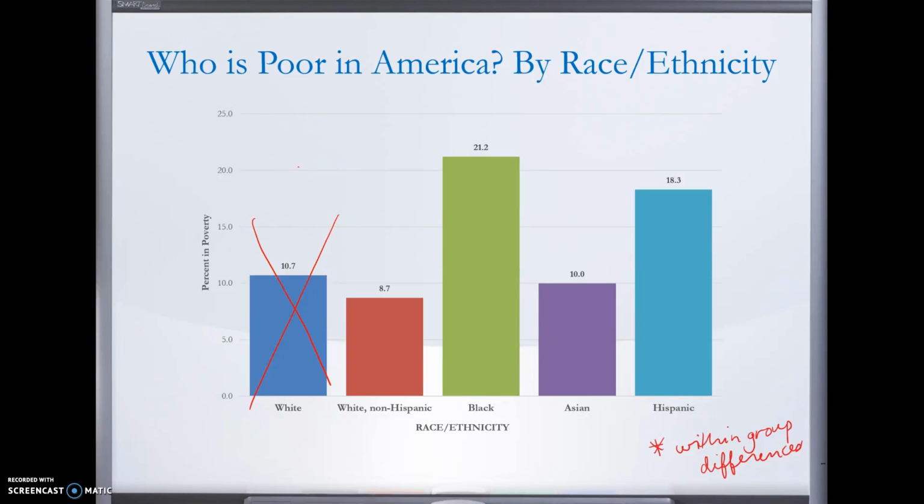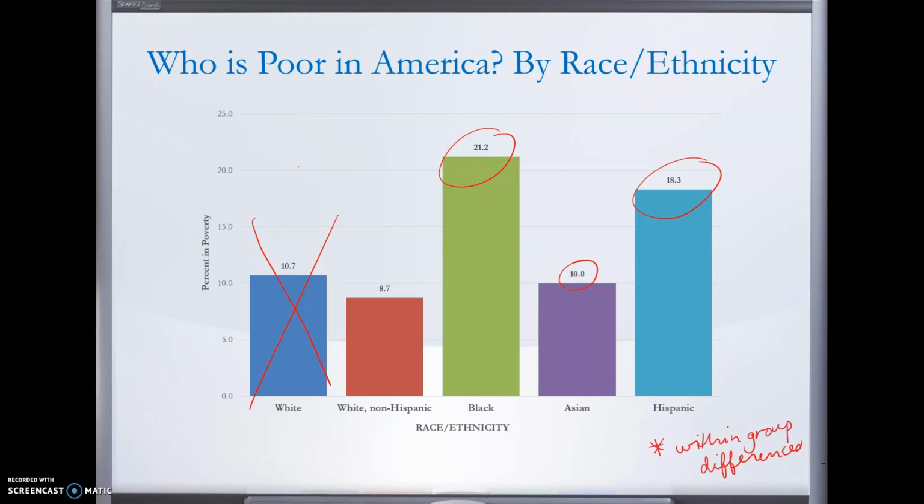The poverty rate among white Americans is 8.7%. The highest rates are among Black Americans and Hispanic Americans at 21.2% and 18.3% respectively. And then Asian Americans, as you saw in a previous chart, have a 10% poverty rate, right? This is pretty consistent over time. It may go up or down a little bit, but these comparisons are pretty consistent. Typically, Black Americans and Hispanic Americans have higher poverty rates than white Americans or Asian Americans.